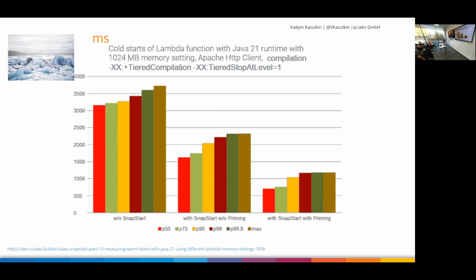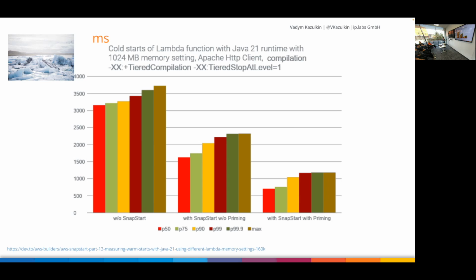Now let's look into the results. I measured the performance with that logic that I showed you, that application. And you see, I already showed you the results without SnapStart enabled on the left. You see in the middle, SnapStart enabled, but without priming, simply checkboxing. You see nearly 40–50% of the cold start is gone only by that.